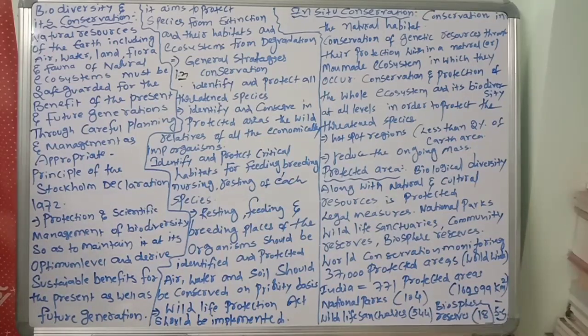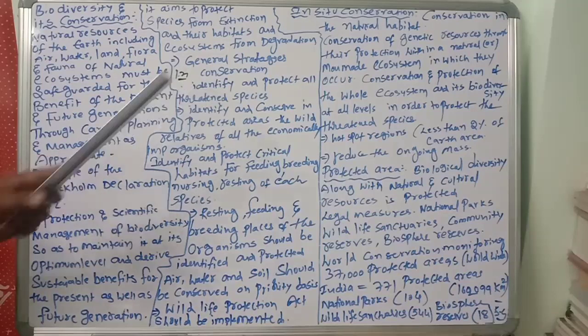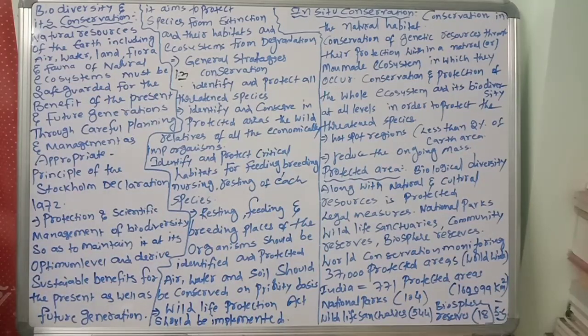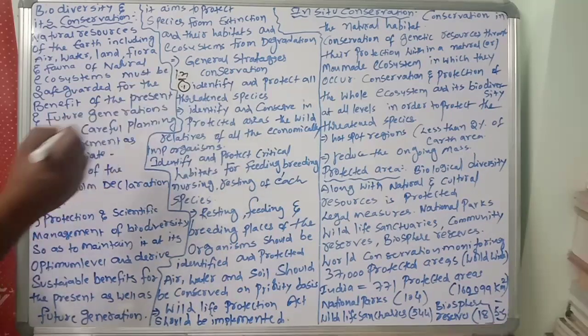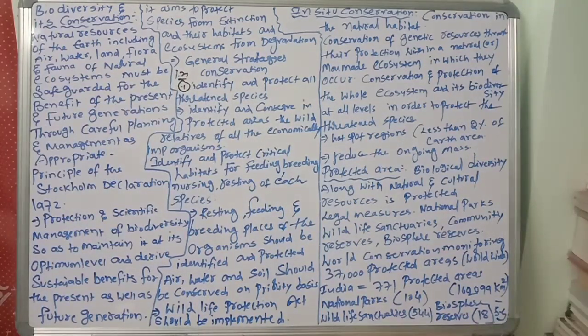Number one, identify and protect all threatened species. This is important. We should identify and protect all the threatened species. Identify which one is endangered, so that particular species we should protect. That is the first strategy for conservation.